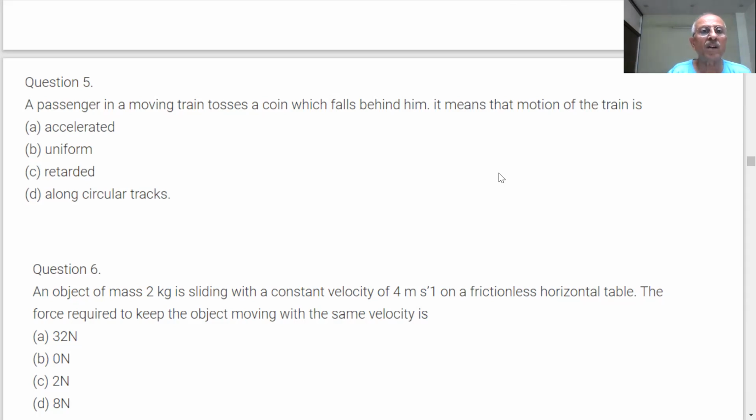A passenger in a moving train tosses a coin which falls behind him. It means the motion of the train is... What is happening? You are standing in a train, you toss a coin, and it falls back. It means the motion of the train is accelerated.